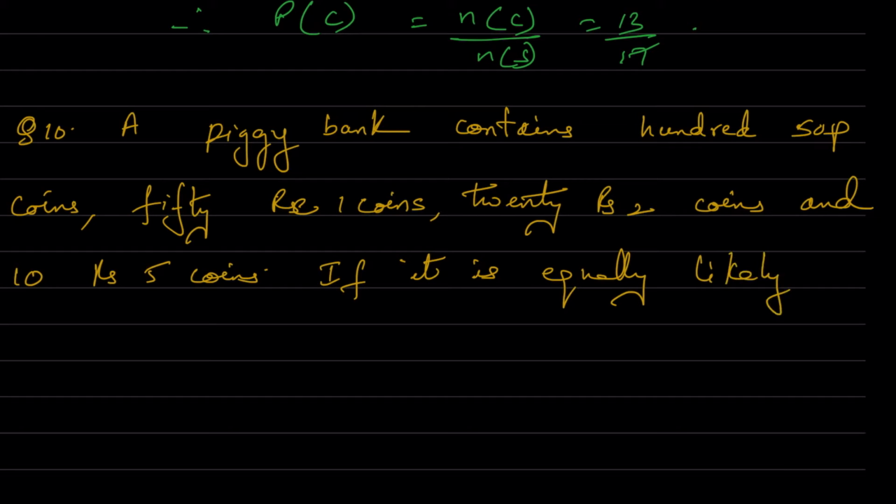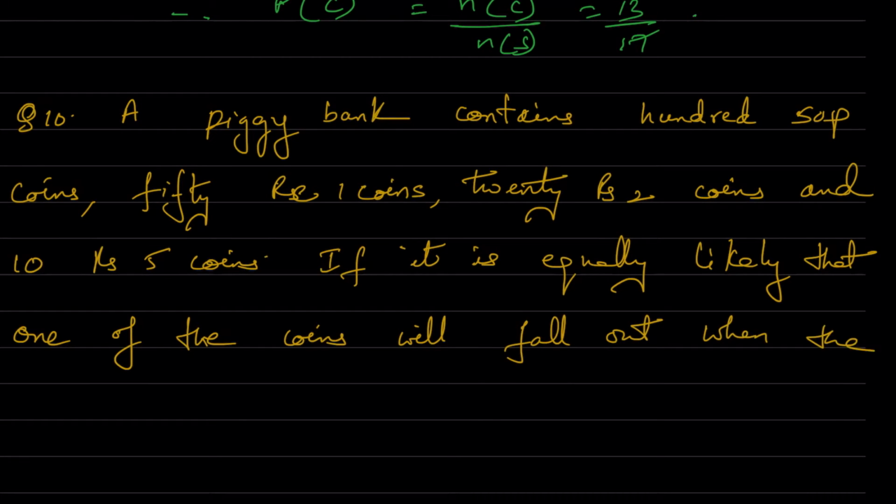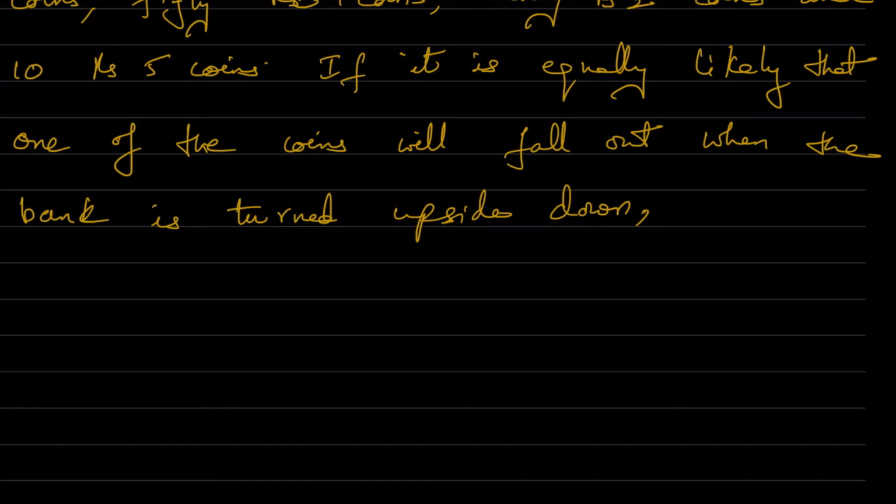So now here you are having 50 paisa coins, 1 rupee coins, 2 rupee coins, 5 rupee coins, and the total number of coins, if we add all of them, we'll get. So accordingly we have to find the favorable events: the probability that the coin will be a 50 paisa coin, and will not be a 5 rupee coin. If it is not a 5 rupee coin, it will definitely be a 1 rupee coin, a 2 rupee coin, or a 50 paisa coin. Okay, so how do we solve such type of problem?